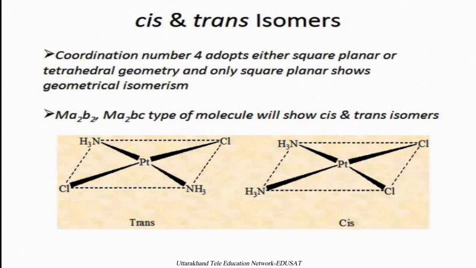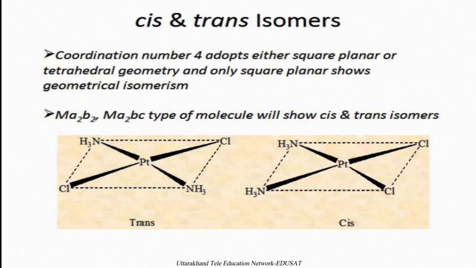Here in this case, platinum is the central metal atom and 2 ammonia molecules are on the opposite side, whereas two chloride molecules are also on the opposite side. This is called the trans isomer, where the similar groups like ammonia or chloride are on the opposite side. That's why it is called trans. Whereas in the case of the cis isomer, the two ammonia molecules are on the same side. That's why it is called cis. Also, chloride is on the same side. That's why it is called the cis isomer.